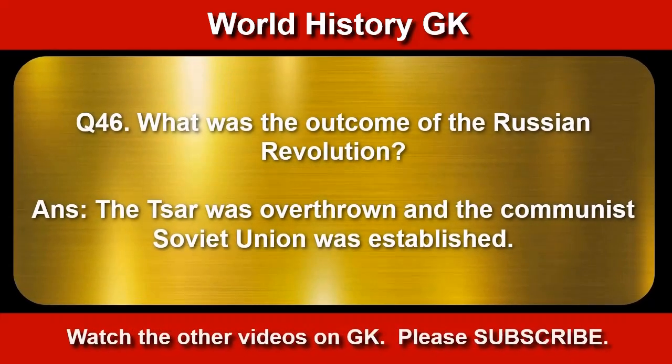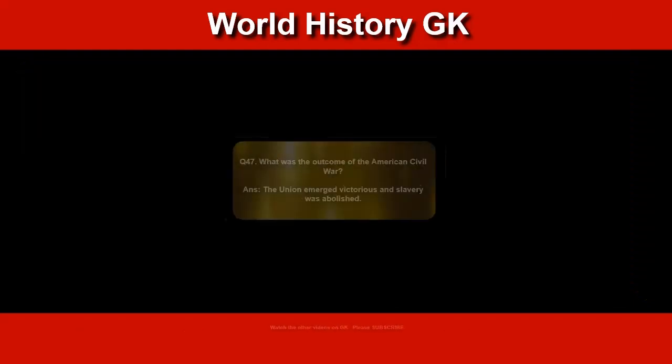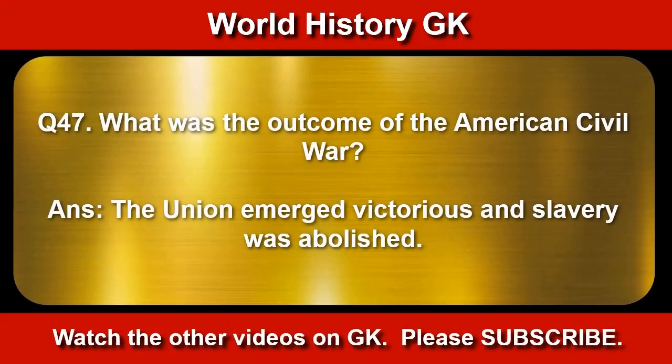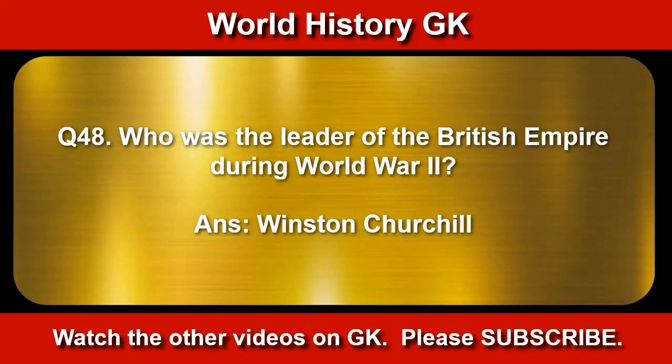What was the outcome of the Russian Revolution? The Tsar was overthrown and the Communist Soviet Union was established. What was the outcome of the American Civil War? The Union emerged victorious and slavery was abolished. Who was the leader of the British Empire during World War II?